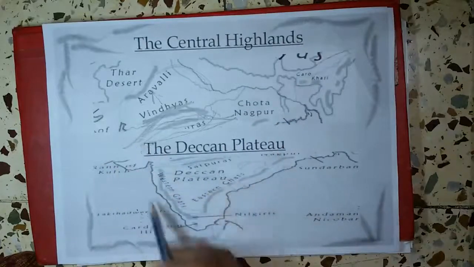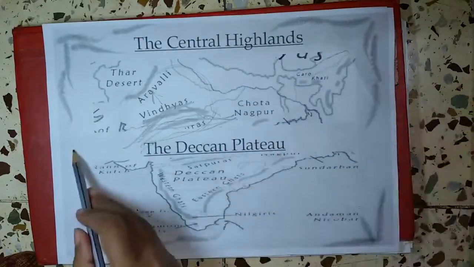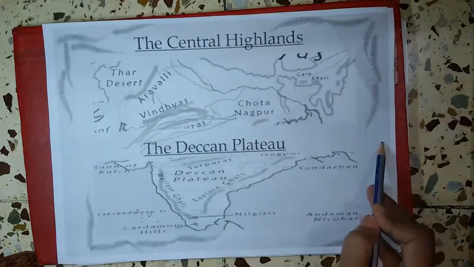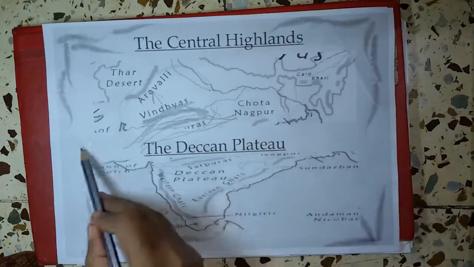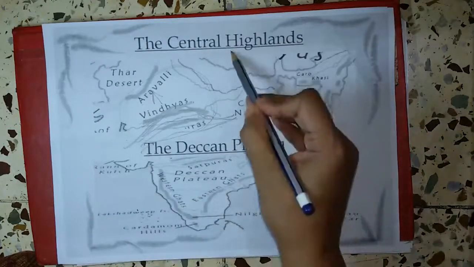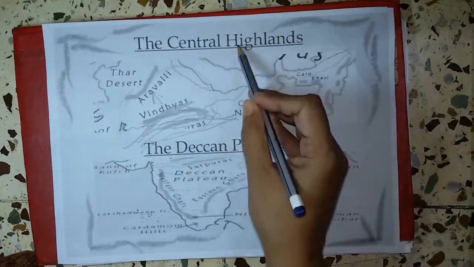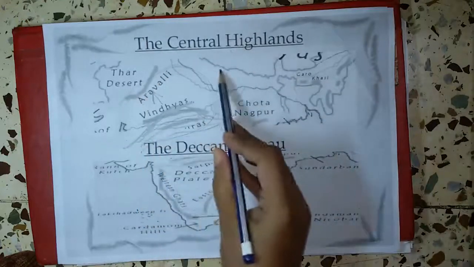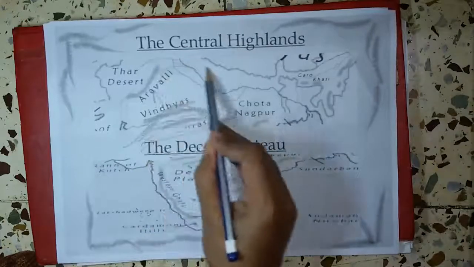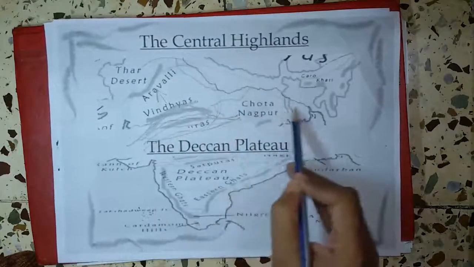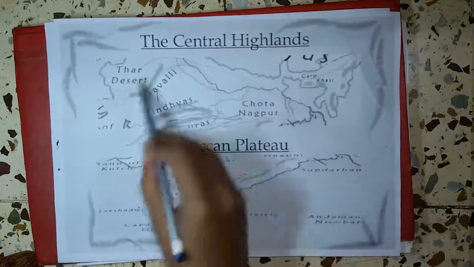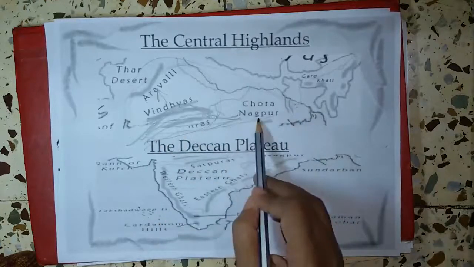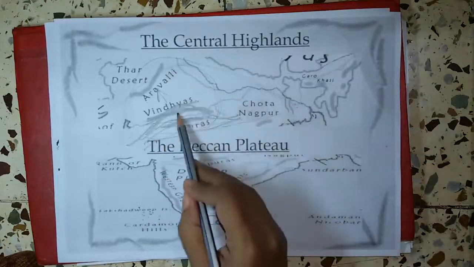If we consider this Indian map, 23.5 degrees north, it is divided into two parts. The Central Highland is the Malwa plateau. Malwa plateau starts from here and comes till here. Together, the Central Highland is called the Malwa plateau. Here we can see the Aravalli range and the Vindhyas.